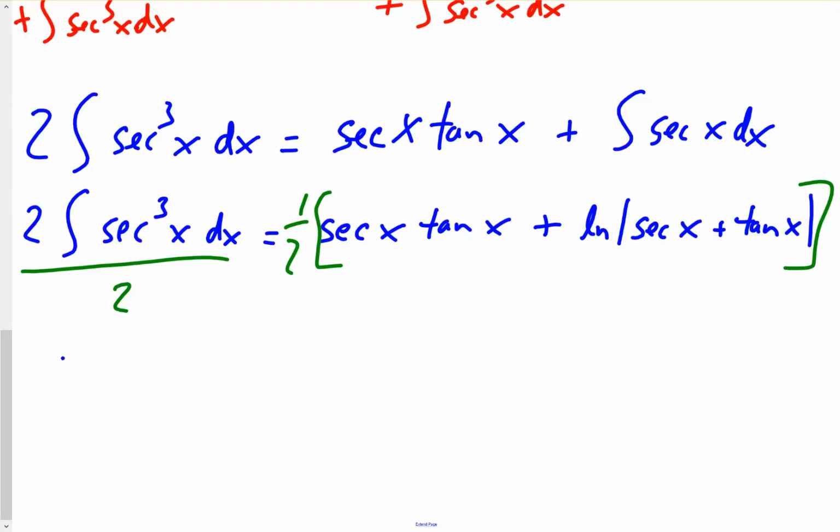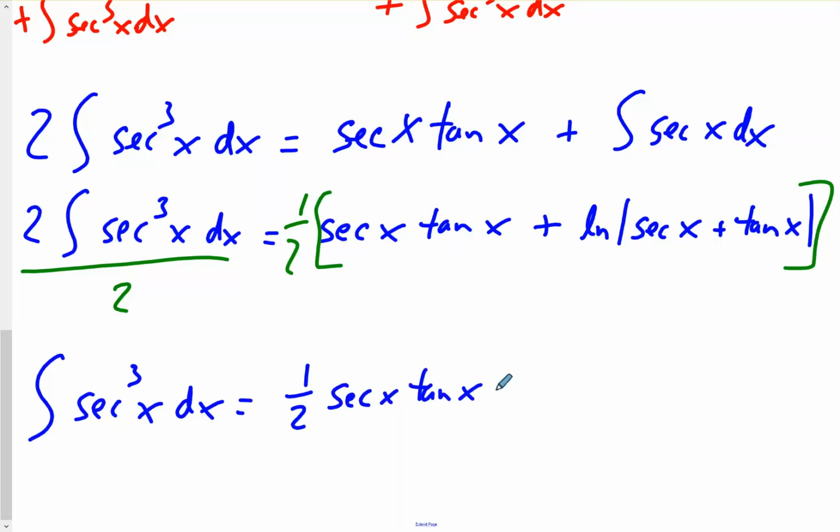So we just end up with integral of secant cubed x dx is equal to 1/2 secant x tan x plus 1/2 ln of secant x plus tan x plus c. Okay, and that would be the final answer for that.